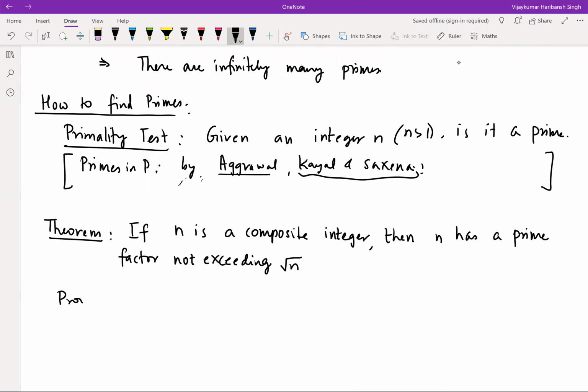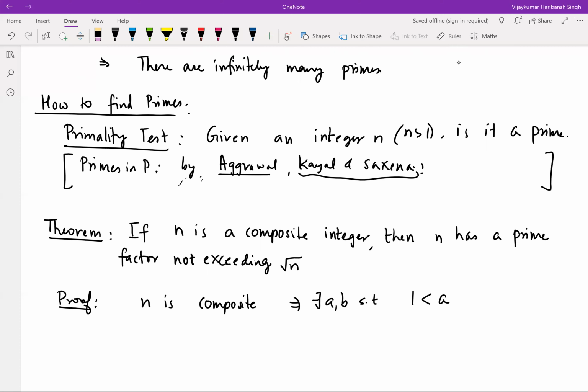The proof of this. Now, since n is composite, this implies there exist a and b such that 1 is less than a, and we don't know about this, these two could be equal.